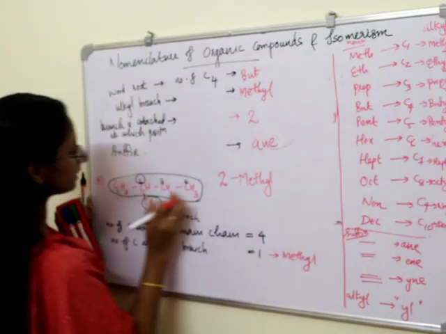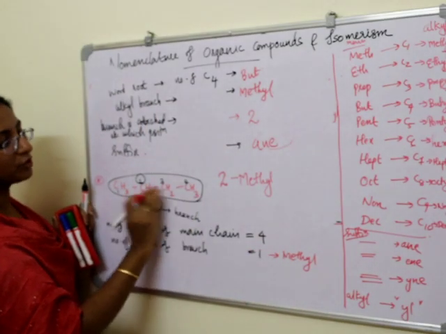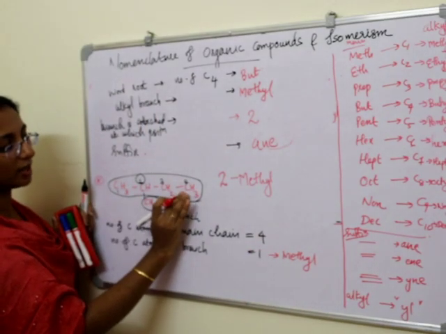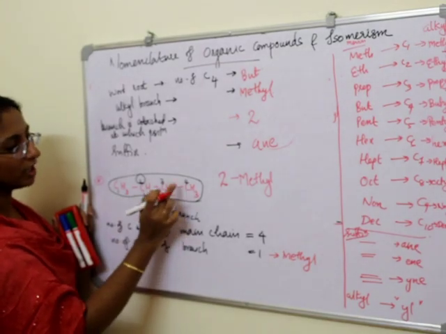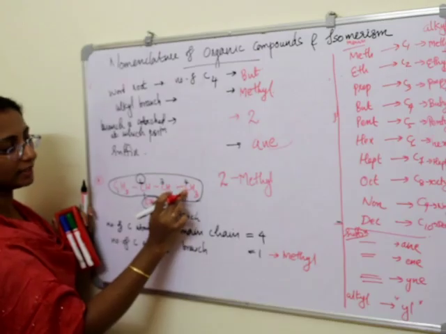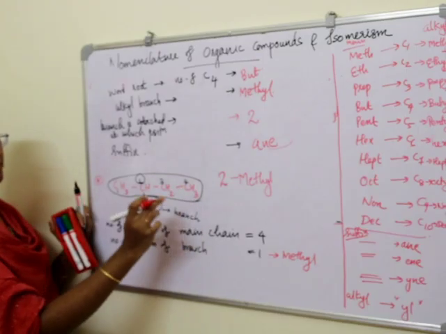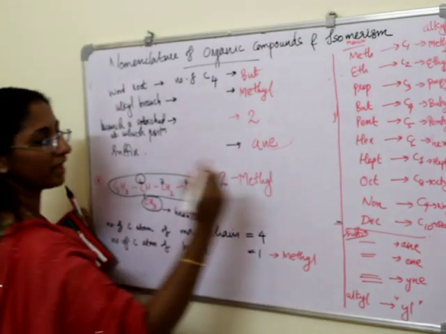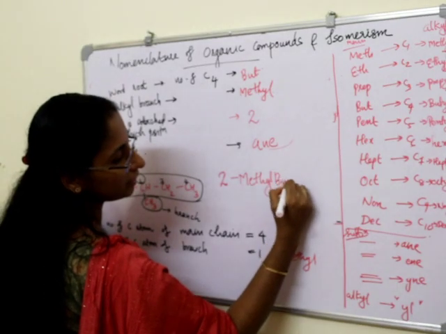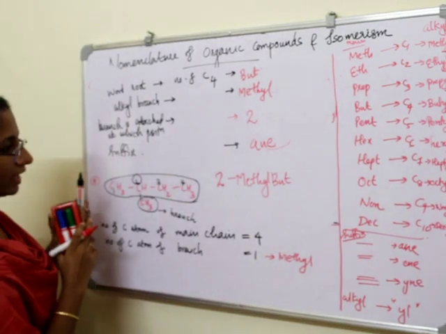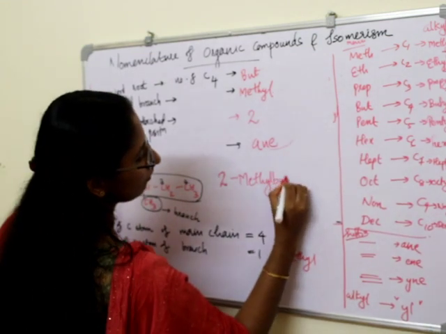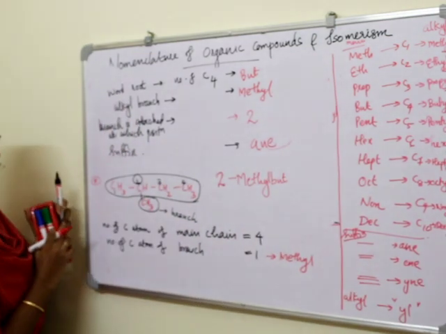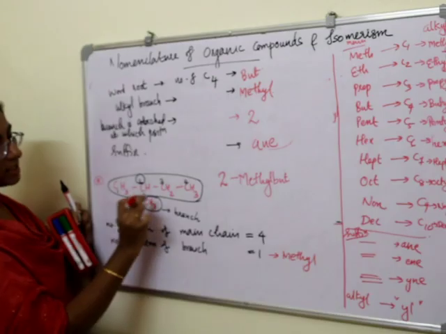Then what is the word root of this main chain hydrocarbon? This is the main chain, right? For this main chain we have only 4 carbon atoms, so we write the word root as bute, right? Bute. And what about the suffix?